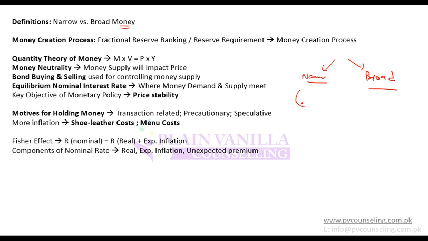Narrow means you only include the most liquid forms of money, for example coins, notes, etc. If you also include some less liquid forms like short-term investments, then it becomes broad money. So the difference is that narrow includes the most liquid ones, and broad also includes somewhat less liquid forms of money as well.